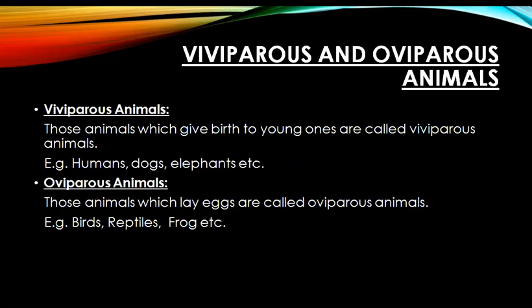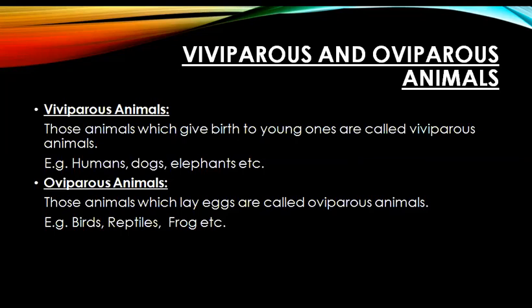Then on the basis of how the animals give birth to their young ones, they are divided into two categories. First is the viviparous animals and second category is the oviparous animals. Viviparous animals are those animals which give birth to young ones. For example, humans, dogs, elephants, etc. They all give birth to young ones.